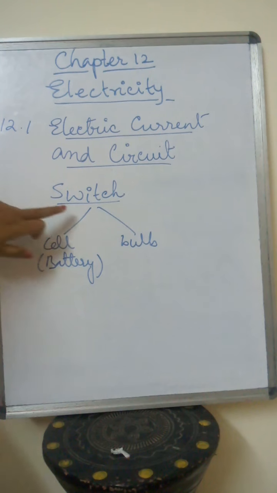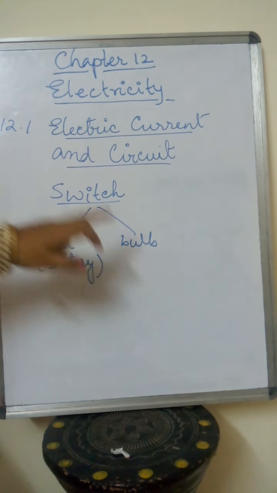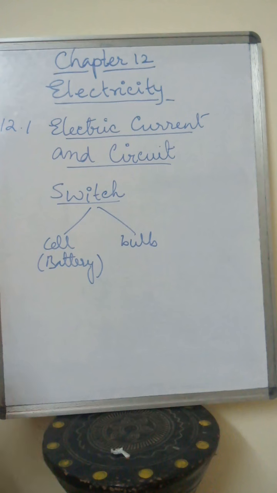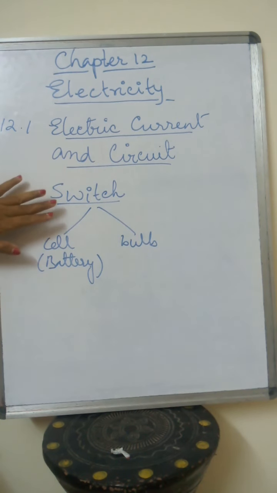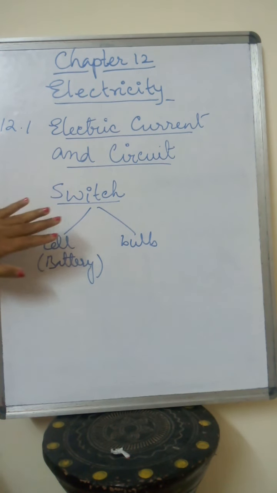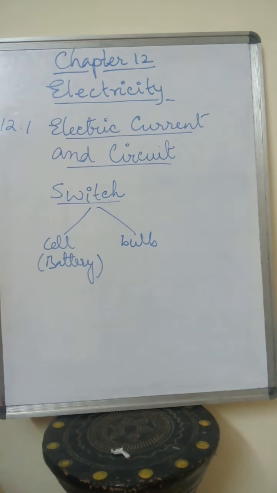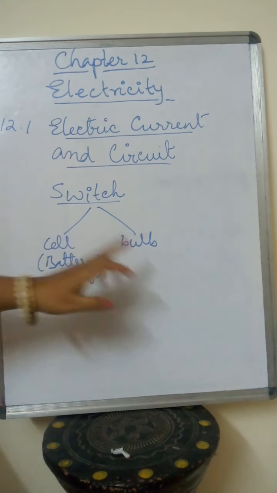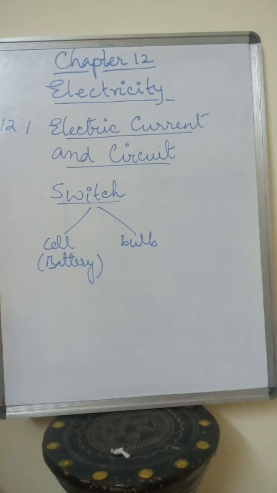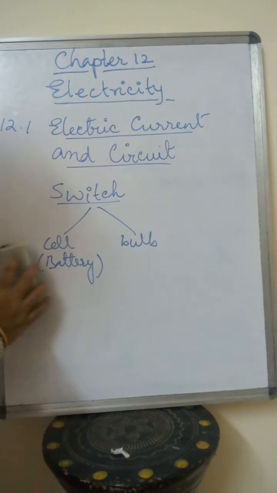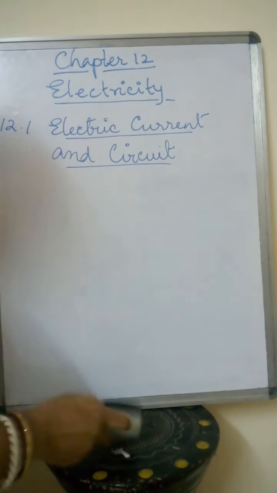If the switch is not there, this link will not be connected and the bulb will not glow. That means if the switch is broken, or if the circuit is broken, there will not be any connection, and the function will not happen. Similarly, in a torch, if the switch is broken, it will not be able to establish a link between the battery and the bulb, and the torch will not glow. So a continuous and closed path of electric current is called an electric circuit. So what is an electric circuit?